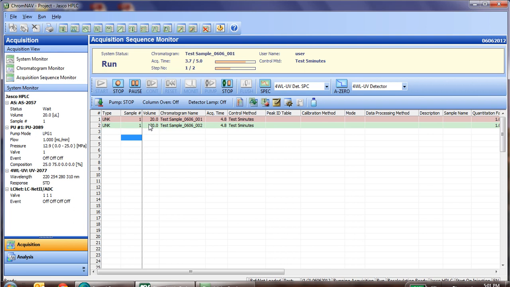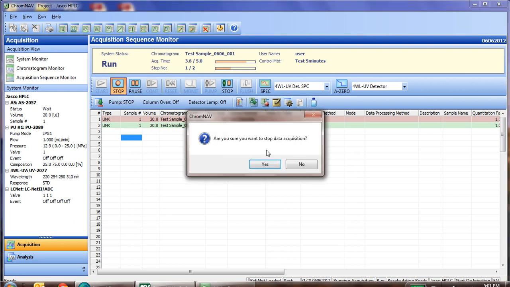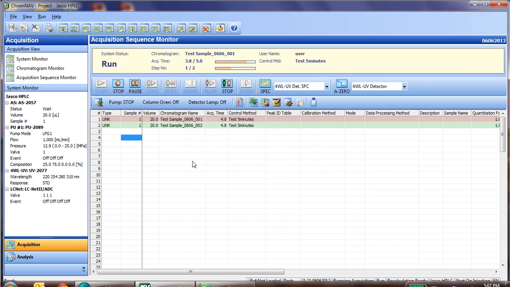As with the individual injections, we can stop the sequence at any time by clicking the stop button. It will of course warn us. In this case, we click no. We can stop the pumps, we can take spectra as we showed, and we can always auto zero, although again it will auto zero at the beginning of each injection.